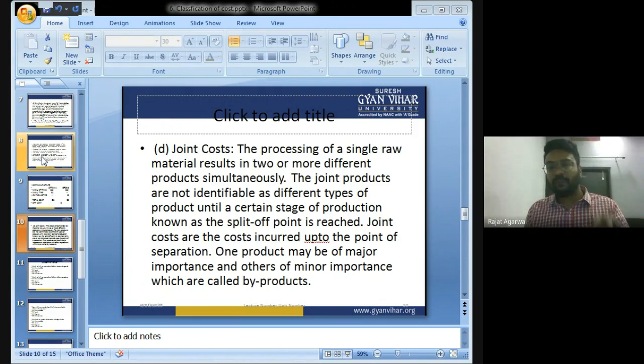The processing of a single raw material results in two or more different products simultaneously. The joint products are not identifiable as different types of product until a certain stage of production, known as the split-off point, is reached. Got my point? So the expense incurred in boiling the milk is known as joint cost.